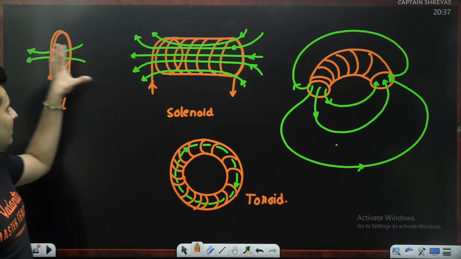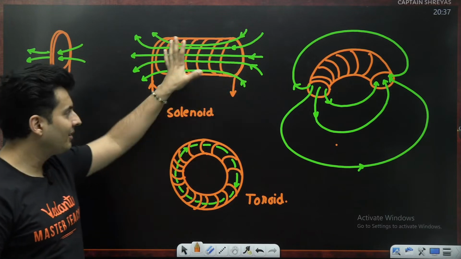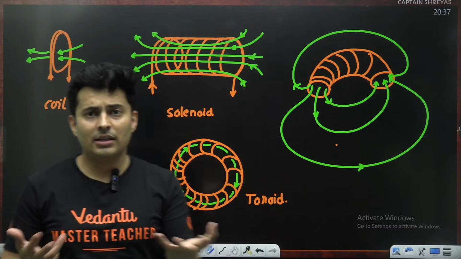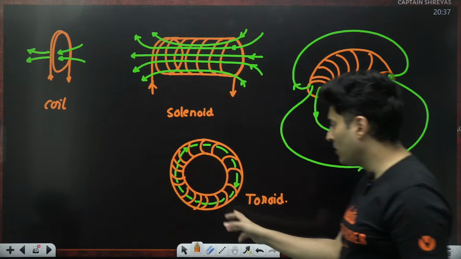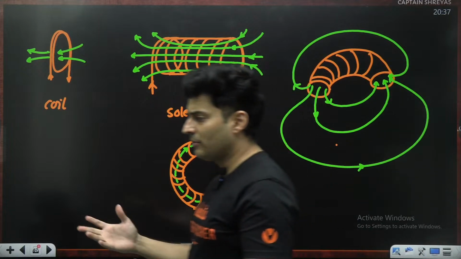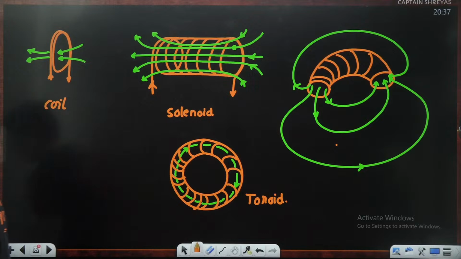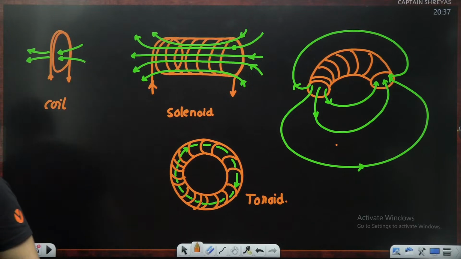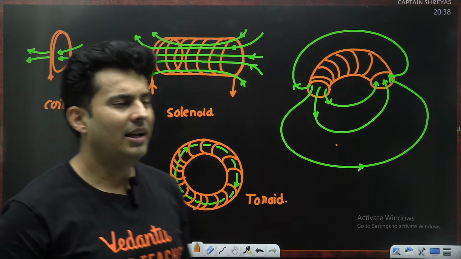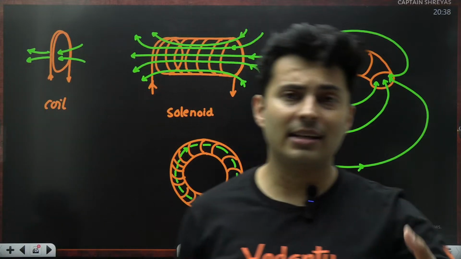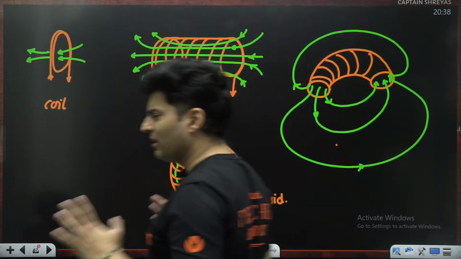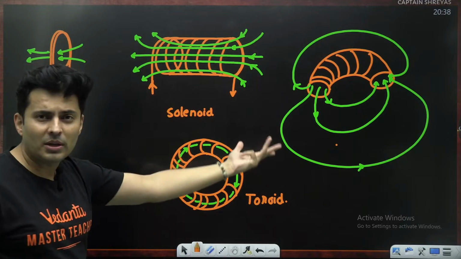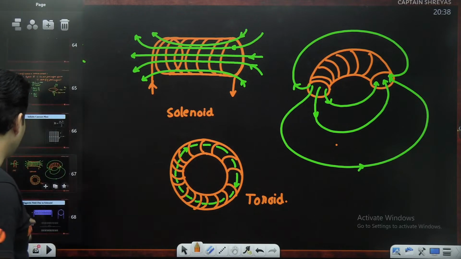So from a coil, many coils adjacent to each other make a solenoid. You bend that solenoid, you get a toroid. And I'm interested in how much field is there inside a solenoid and a toroid, because it has many applications. So I want to know that. Sometimes they might ask a question in JEE Advanced, and there are so many entrance tests. Some syllabus has it, some syllabus does not have it. So better to learn it. It's not a difficult thing. A toroid is a bent solenoid, so it's nothing great. It's the same thing.